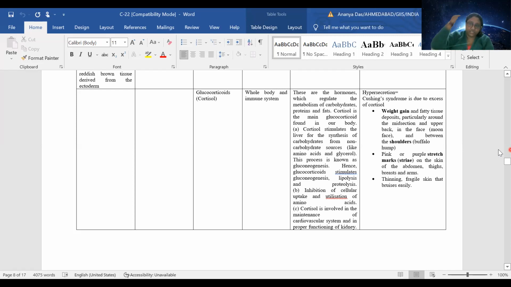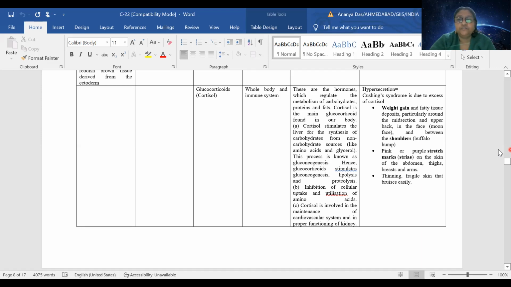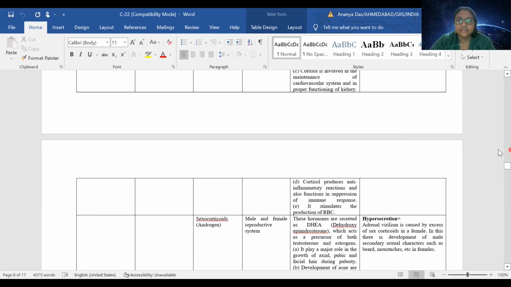Like the hump in a buffalo, at this part there will be excess deposition of fat. There will be pink or purple stretch marks in the skin, because sudden increase in body weight will stretch the skin, and the skin will be very thin. Obviously it will be very delicate, so there will be bruises and others.